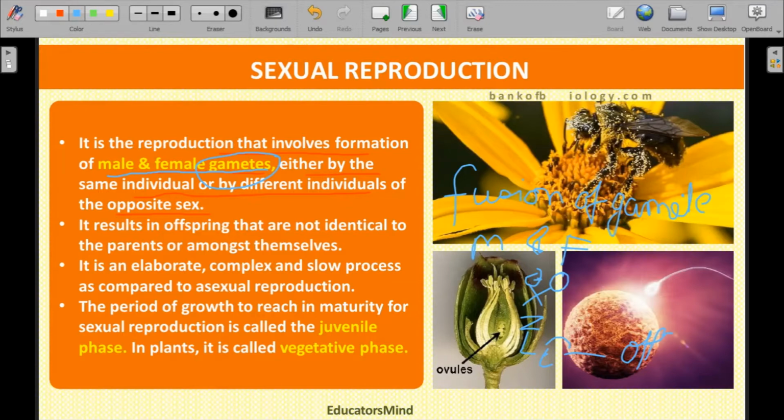The most important thing regarding sexual reproduction is that both the parents or individuals must be of opposite sexes and of the same species or organism. That means whether male or female, both belong to the same species. For example, if we consider a cross in human beings, then it must be between a male human being and a female human being.